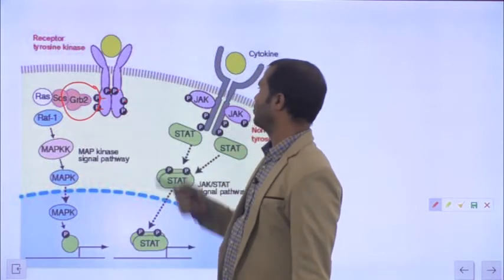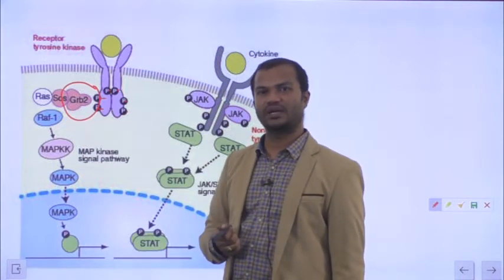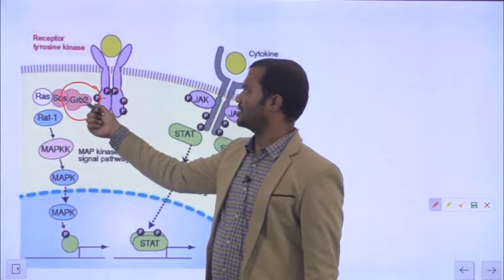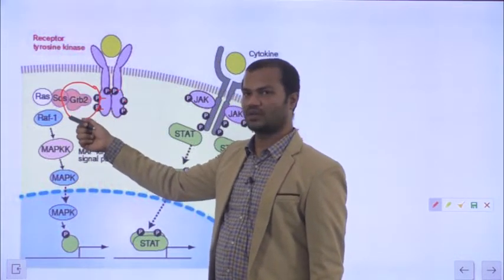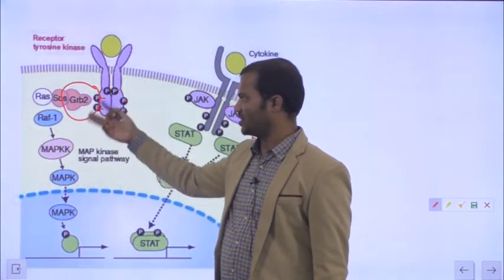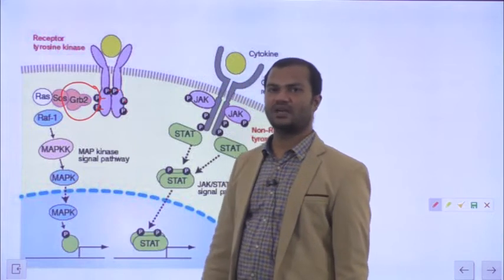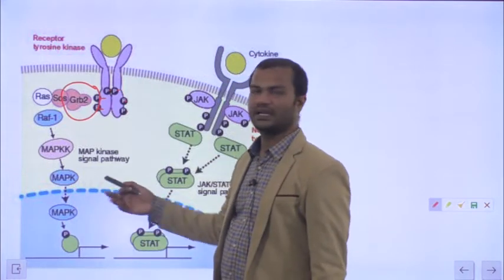It can come and bind to phosphorylated tyrosines. GRB2 binds to other signaling molecules and the signal is transferred through the signaling cascade, and ultimately leads to a cellular change.